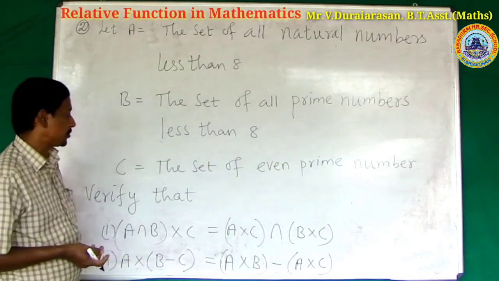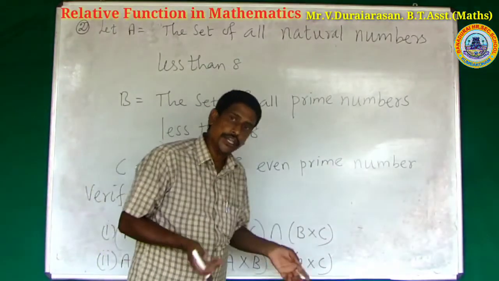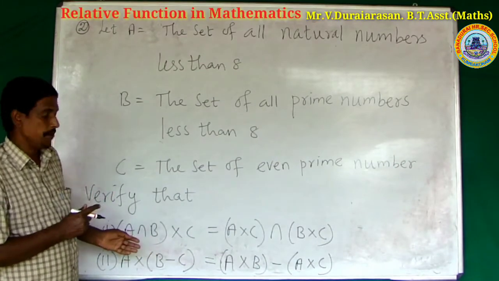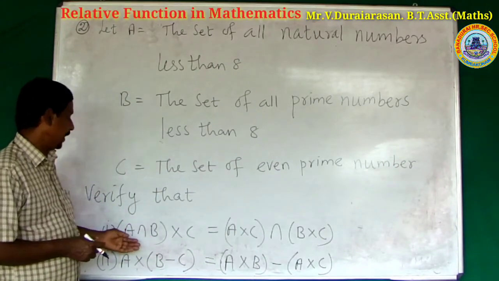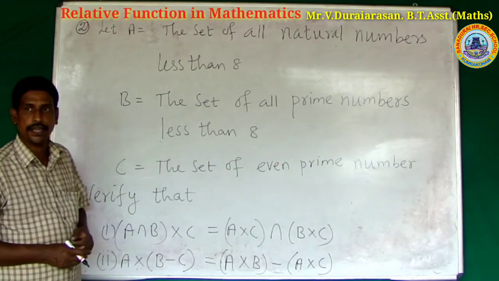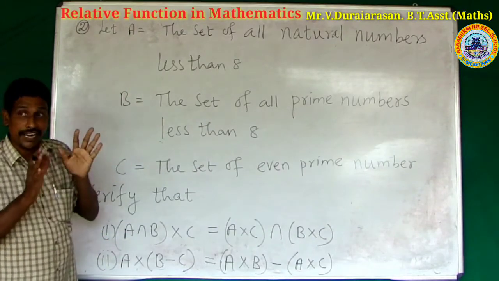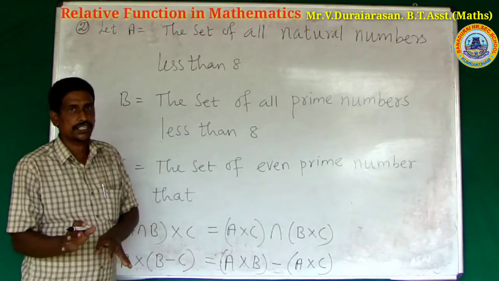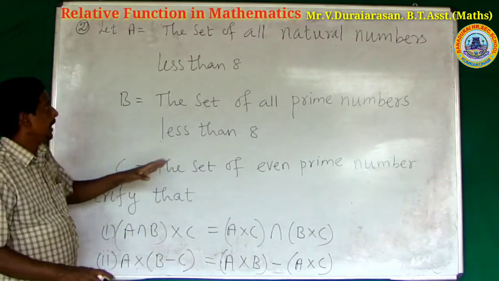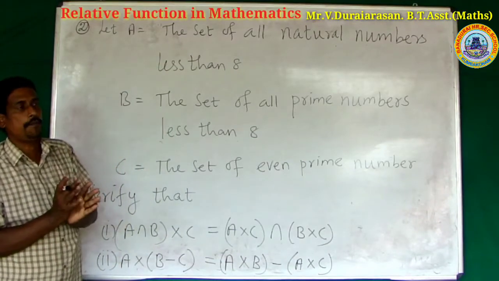Immediately we need to find A intersection B, A cross C, B cross C. We need the cross products A cross C, B cross C and A intersection B. The given sets are not in roster form. First of all, convert the given sets to roster form.